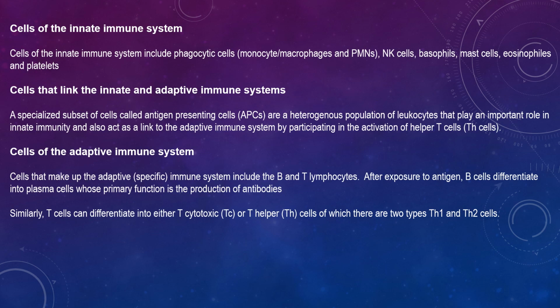Cells of the innate immune system. Cells in the innate immune system include phagocytic cells, monocytes, macrophages, and PMNs.